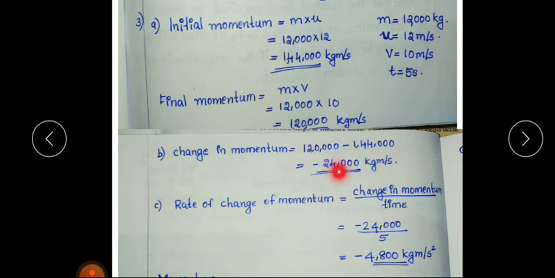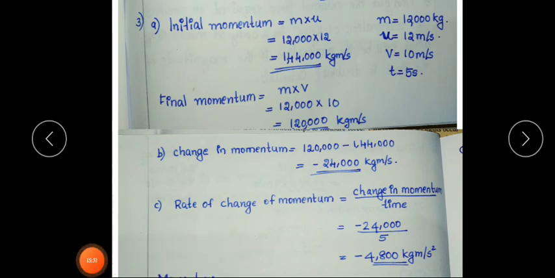So this is the change in momentum. Then rate of change of momentum. Rate of change of momentum means change in momentum divided by time. So change in momentum means how much? Minus 24,000 kilogram meter per second, divided by time. In the question it is given as 5 seconds. So on dividing with 5 we will get minus 4,800 kilogram meter per second square.